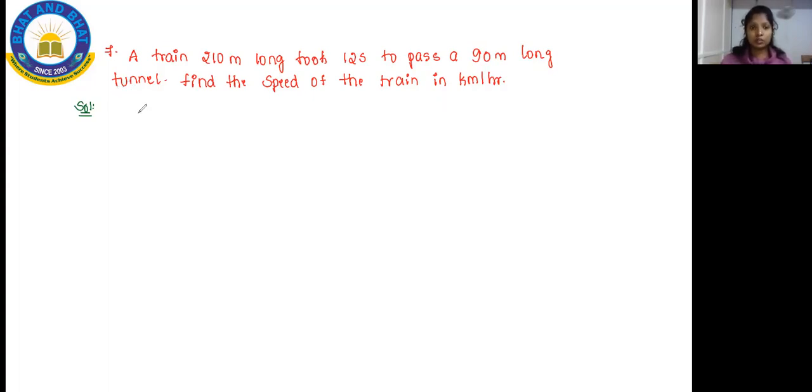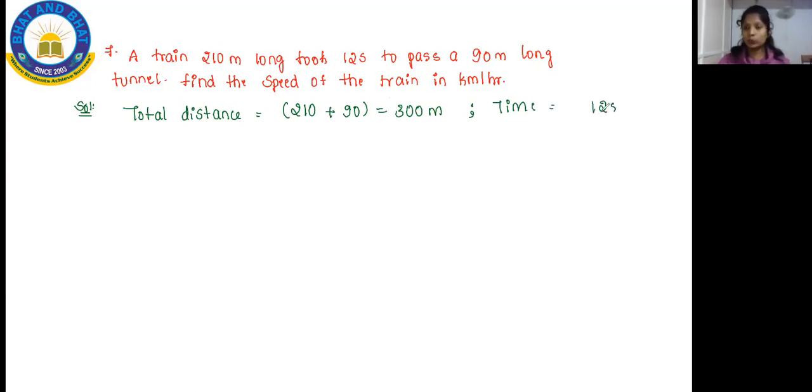Here, let us calculate the total distance. The total distance will be equal to 210 plus 90. So students, together it is 300 meters, the total distance. And what is the time taken? The time here is 12 seconds.